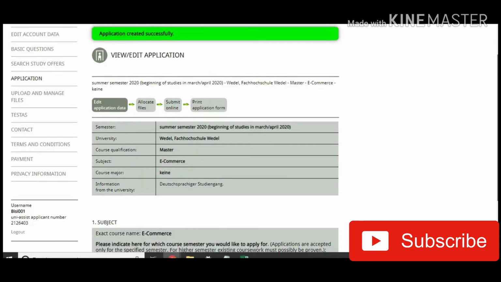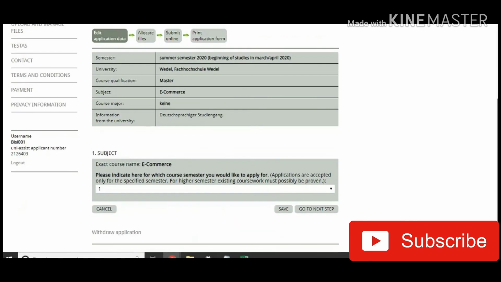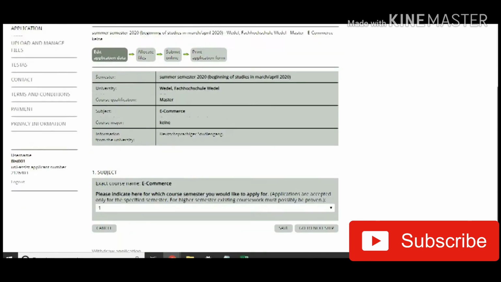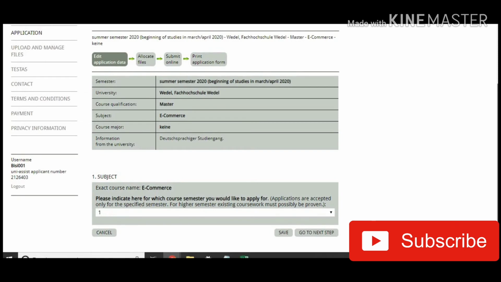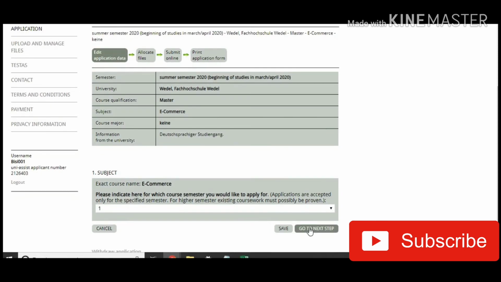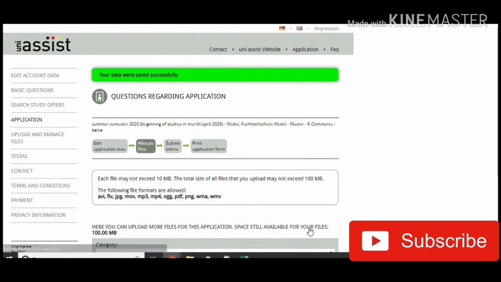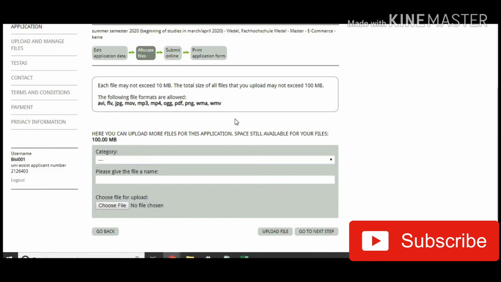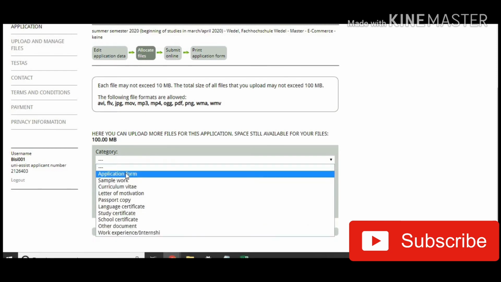Yeah, so the first step is to edit application data. There's nothing to do here. We have filled in all of the requirements here. Go to next step. So here you can upload all of the necessary files that the school might have asked for, and then we'll start with the application form.